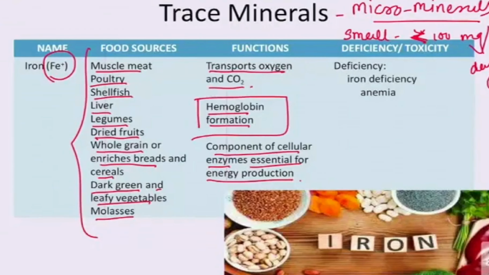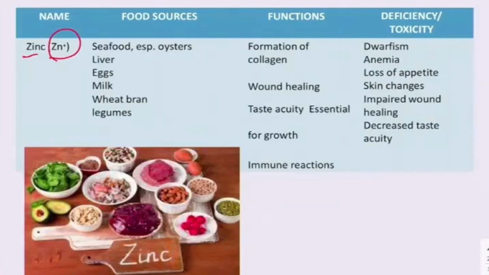It is known as Zn plus. The food sources of zinc are seafood, especially oysters, liver, eggs, milk, wheat bran, and legumes. These all are the food sources of zinc. The function of zinc is that it is required for the formation of collagen. Collagen is one type of protein present in the integumentary system and in the bones. So for the formation of collagen, we require zinc.